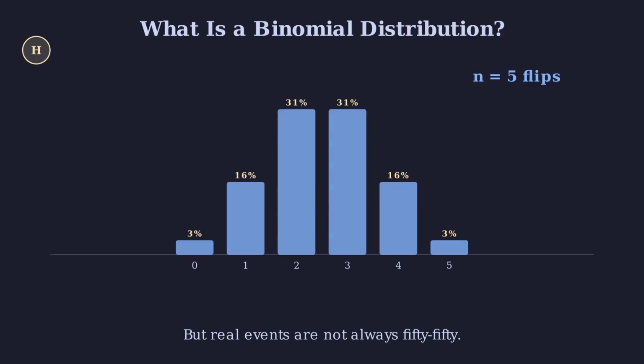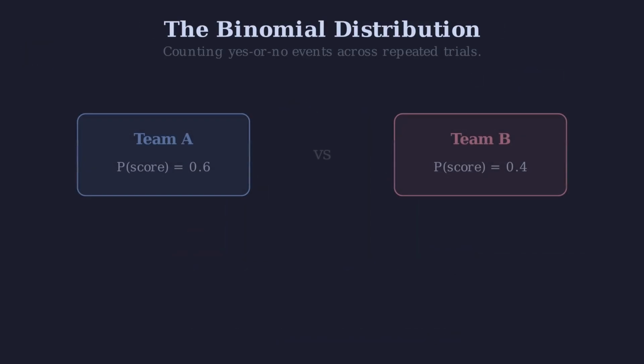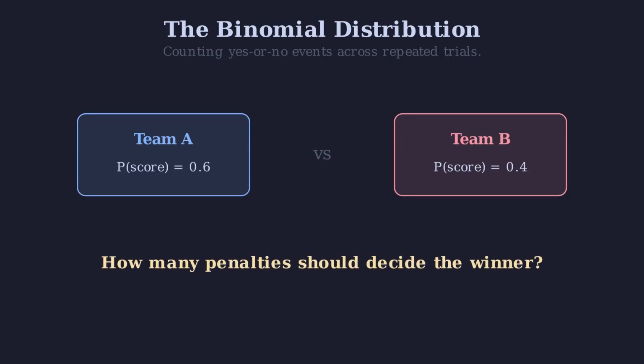But real events are not always 50-50. Here is a concrete example. 2 football teams face each other in a penalty shootout. Team A is the stronger side. Each of their penalties has a 60% chance of going in. Team B is weaker. Their conversion rate is 40%. The question is, how many penalties should they take?